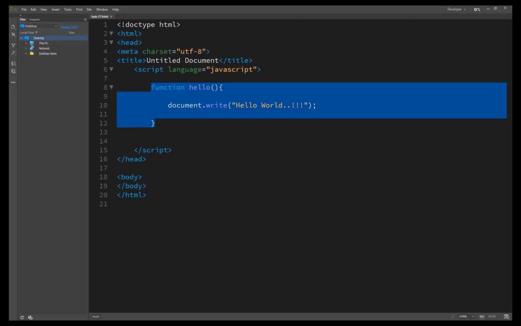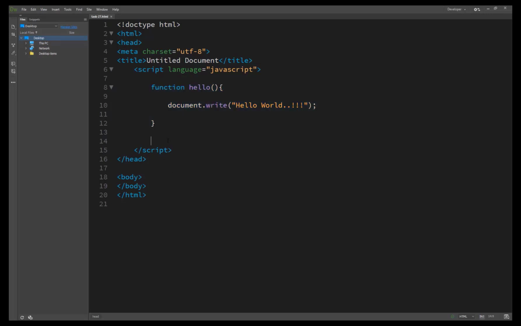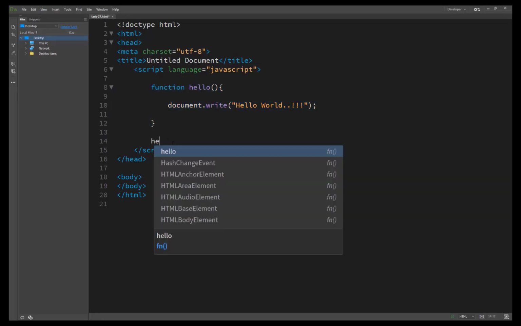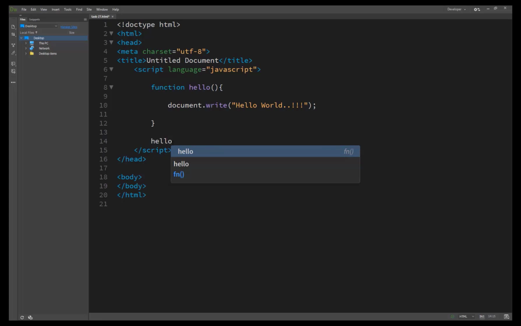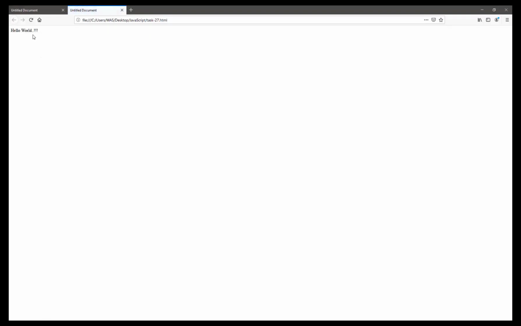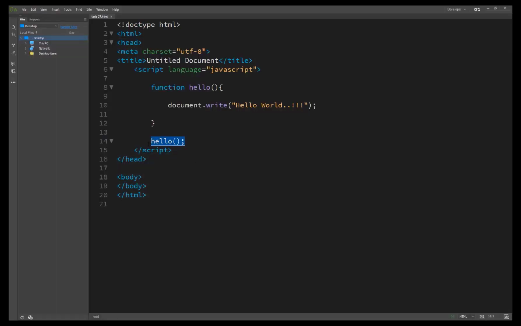We have successfully created the function but not called it in our script. So we must call this function like hello, and now you see the result. Now you see the result hello, because this is the method of calling a function.